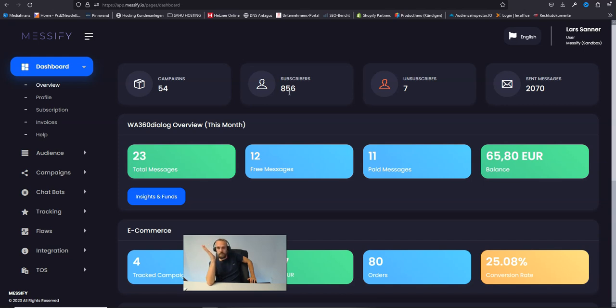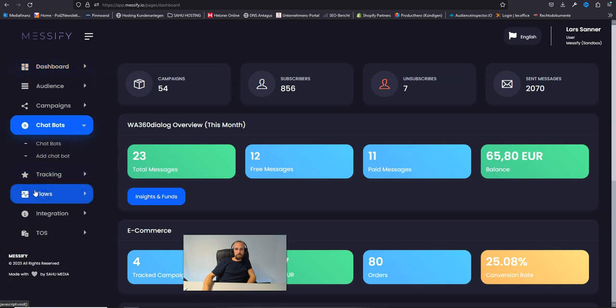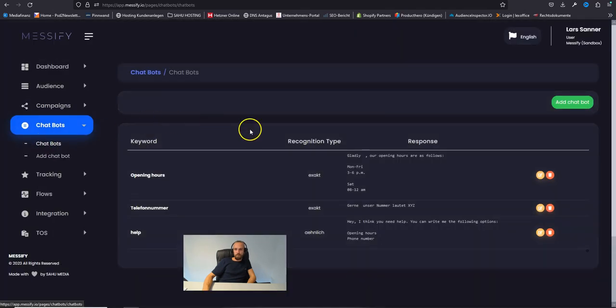Today I would like to show you our new chatbot module, which gives you the ability to respond to keywords and reply to your customers. Really, really easy. You can go here to the chatbot, and I have also created two English chatbots for you, plus this German one here, and I will now show you how it works.